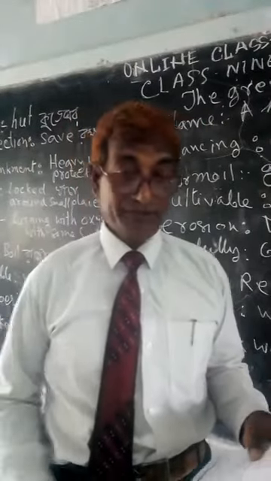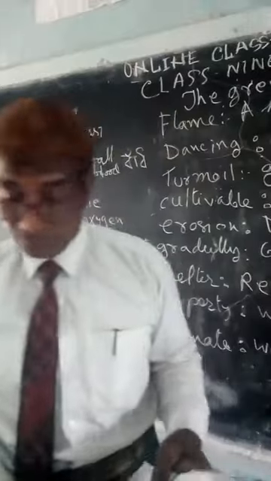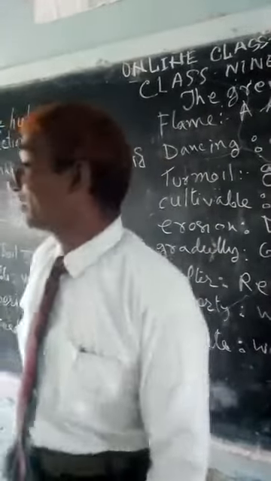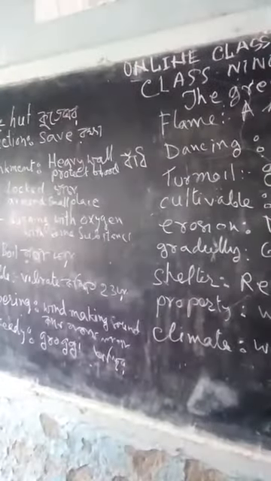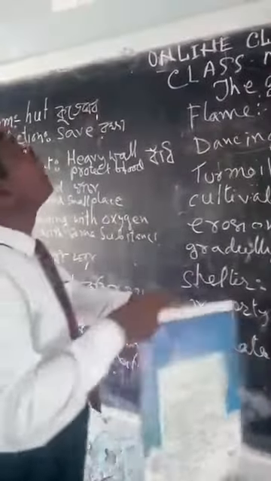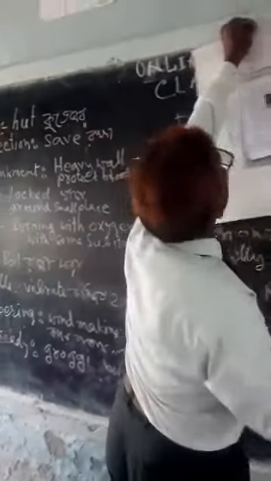Now, my dear student, I want to show you a picture. You are seeing a picture.